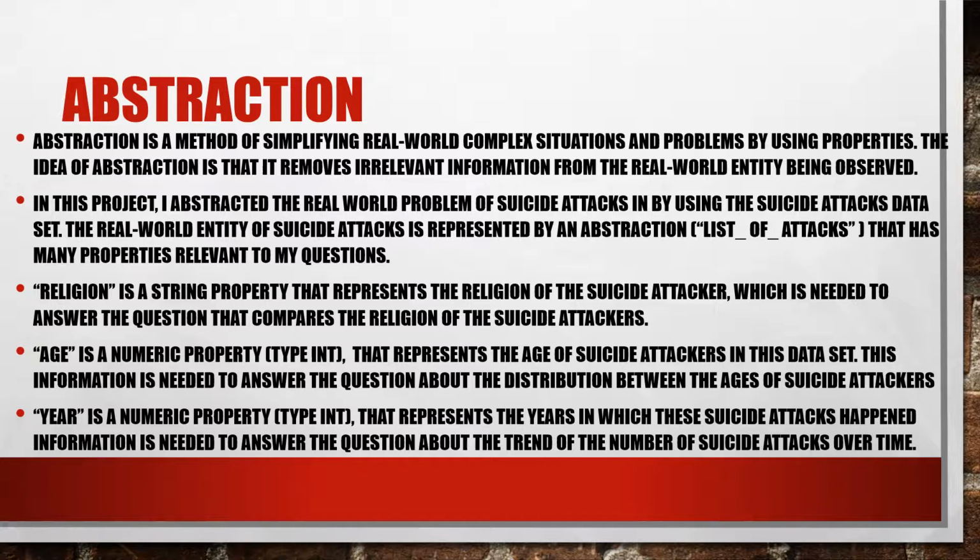The properties I'm going to be studying are the religion property, which is a string that describes the religion of the attacker, because that's what my question pertains to. I also want to know about the age and year, which are both numeric properties, and they represent the age of the suicide attacker and also the year of the suicide